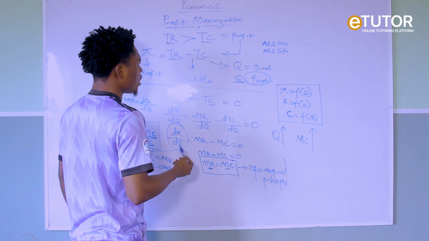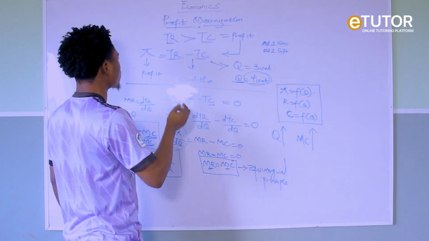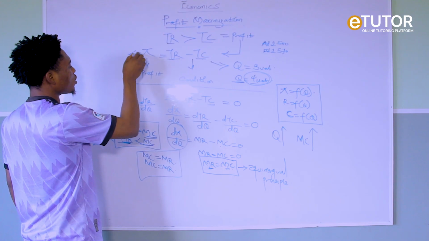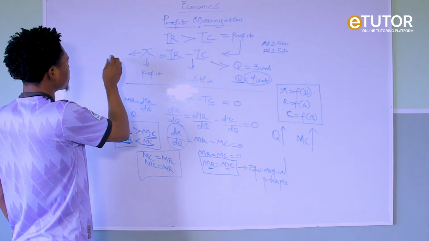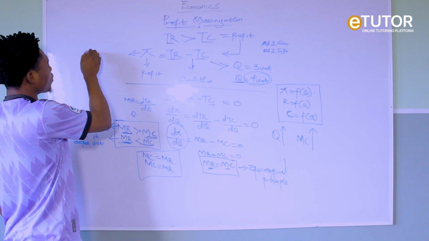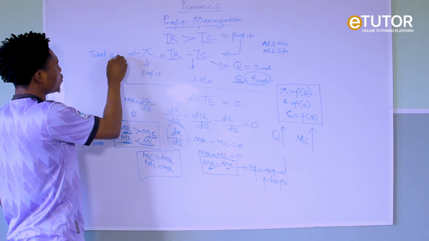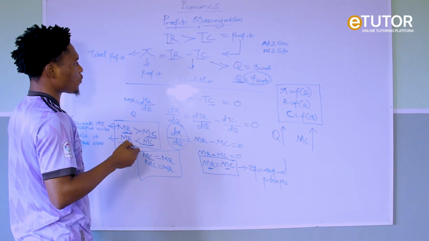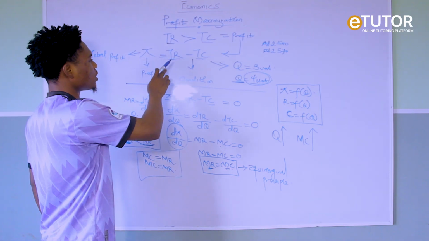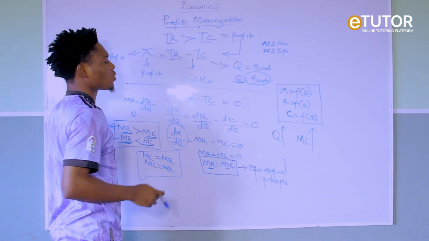So given these two conditions, where profit is TR minus TC, and where MR equals MC. Now for this condition, this is the condition where a firm makes what we call total profit. So this is the formula for total profit. Why do you say total profit? Because it has total revenue and total cost.